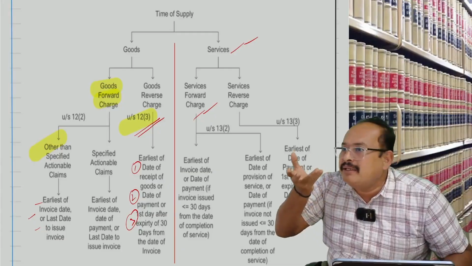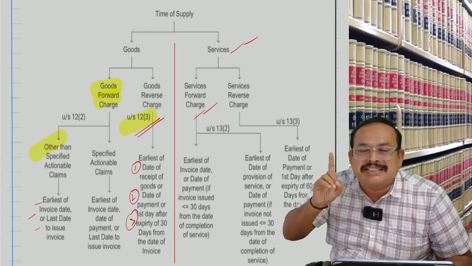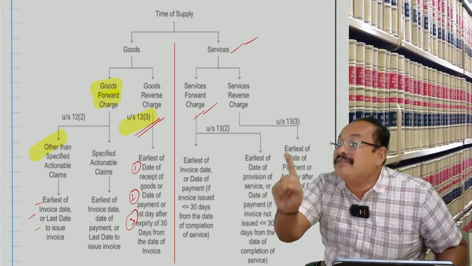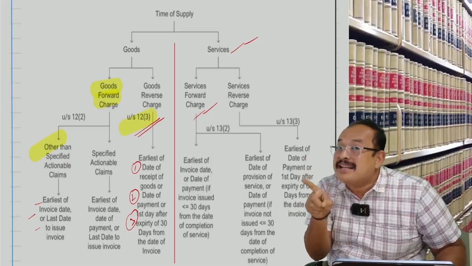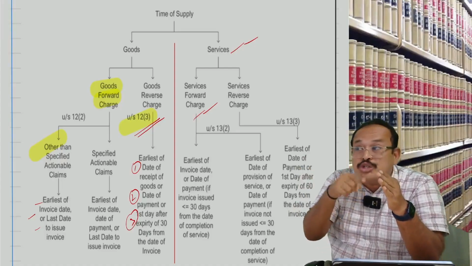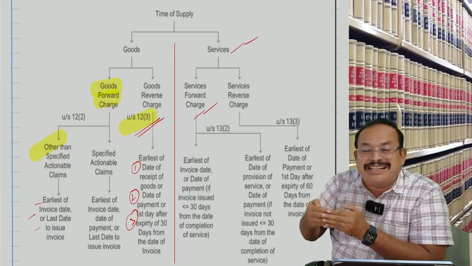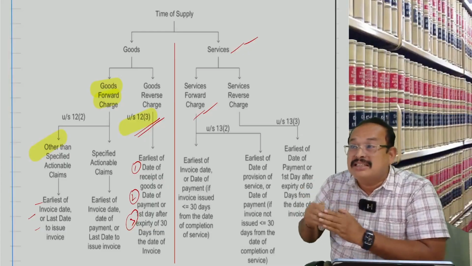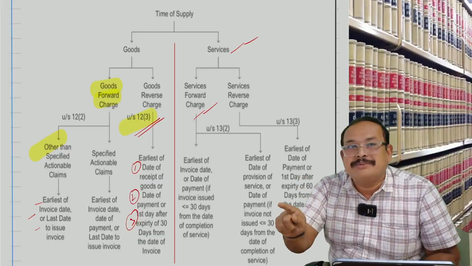Date of payment or the first day that occurs after expiry of 60 days from the date of the invoice issued by the supplier. If the supplier is an unregistered person, who should issue the invoice? The recipient, as per section 31, subsection 3, clause F, where the invoice should be issued by the recipient, being a registered person, within 30 days from the date of receipt of service.